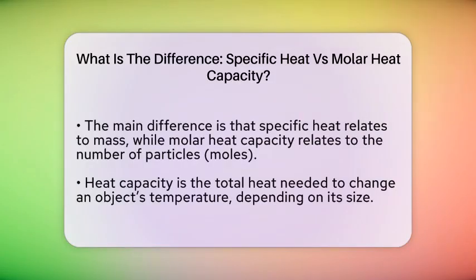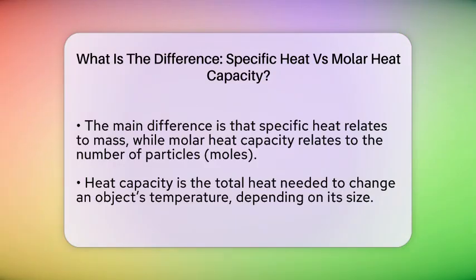So, what is the main difference? Specific heat relates to how much heat is needed per gram, making it handy for everyday materials and practical situations. Molar heat capacity relates to how much heat is needed per mole, which is more useful in chemical reactions and calculations involving molecules.